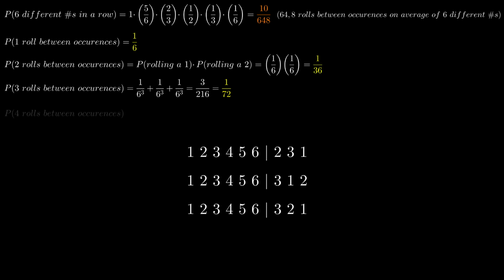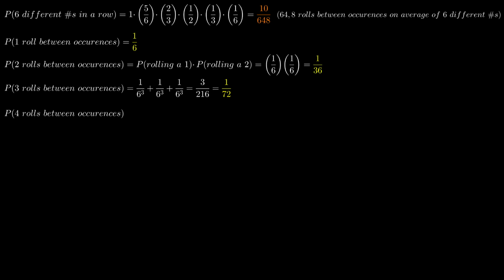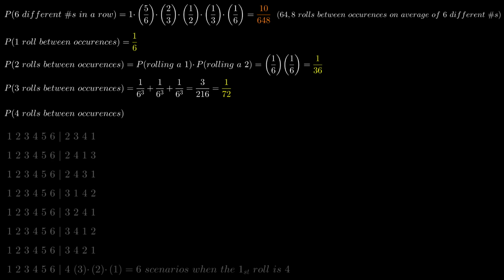How about 4 rolls? What's the probability of 4 rolls between occurrences? Here there are more scenarios we have to count. There are 13 different scenarios in total. And here's a list of scenarios.